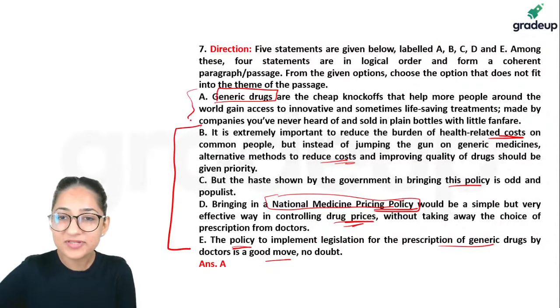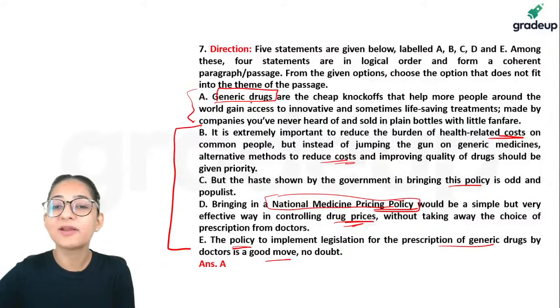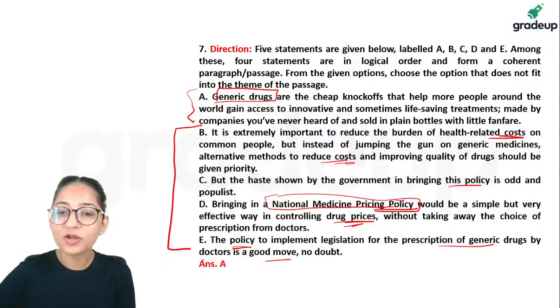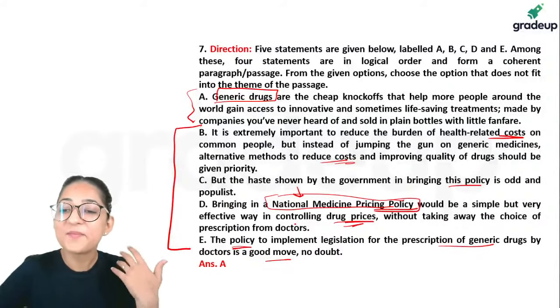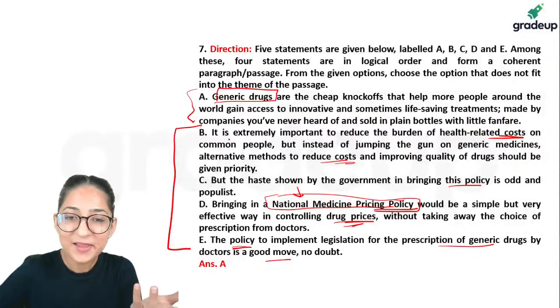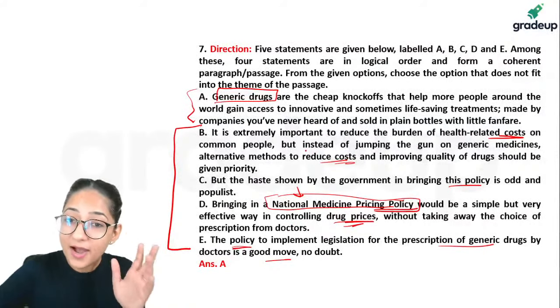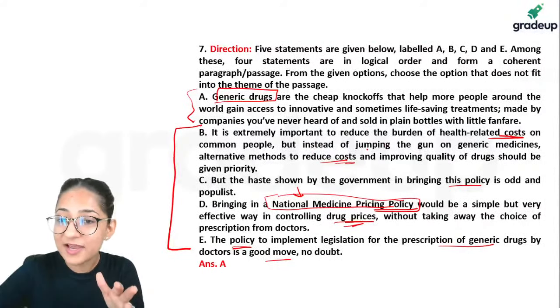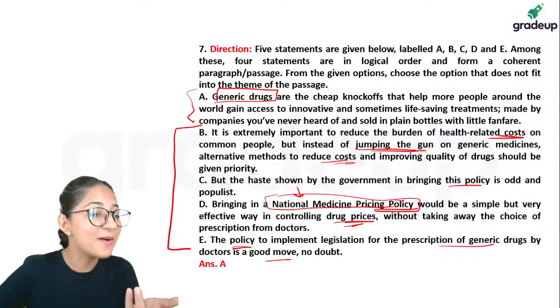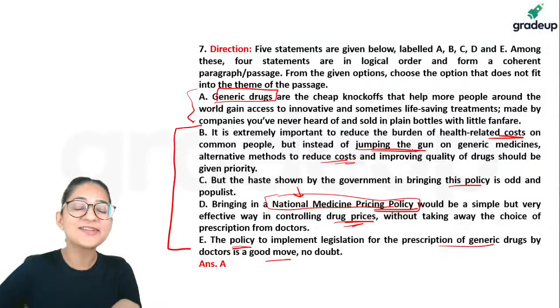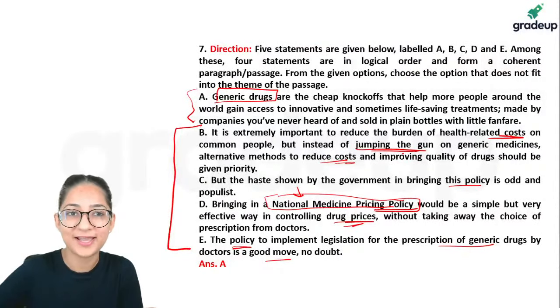This one, if you notice, just talks about what generic drugs are. All four of them are talking about prescription, right? So this is a legislation for prescription of generic drugs. Notice once again, it's extremely important to reduce the burden, but instead of jumping the gun. What do you mean by jump the gun, guys? What is the meaning of jump the gun? This is an idiomatic expression, very, very common idiomatic expression. Appears very frequently in the exams.